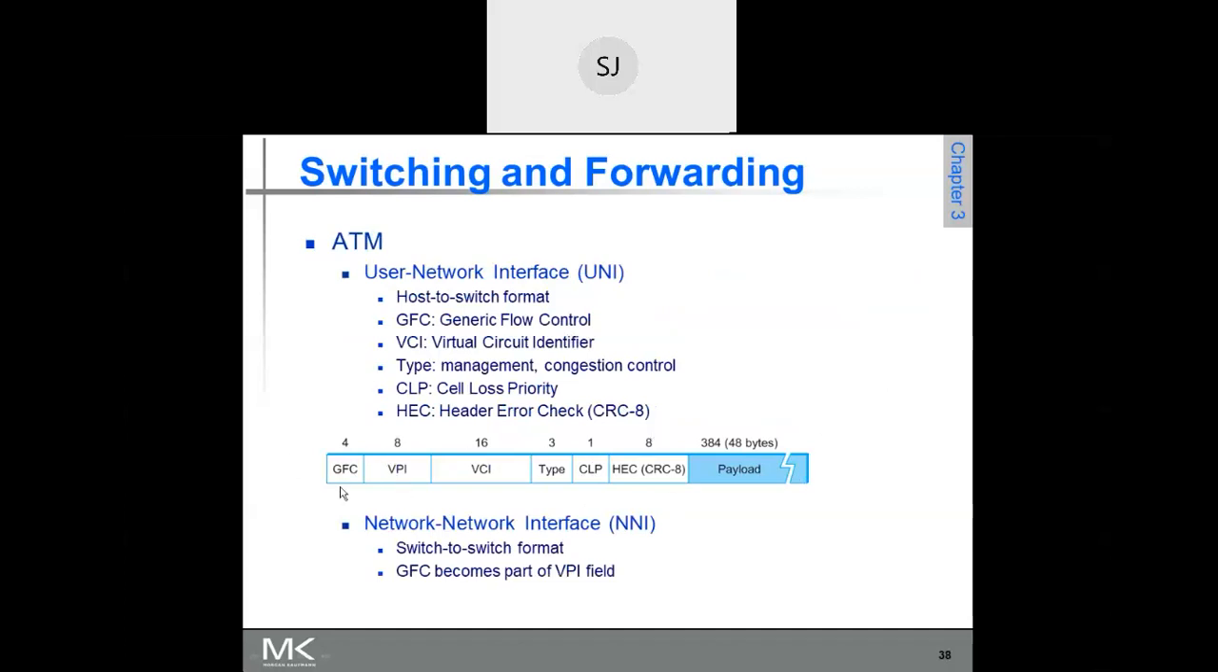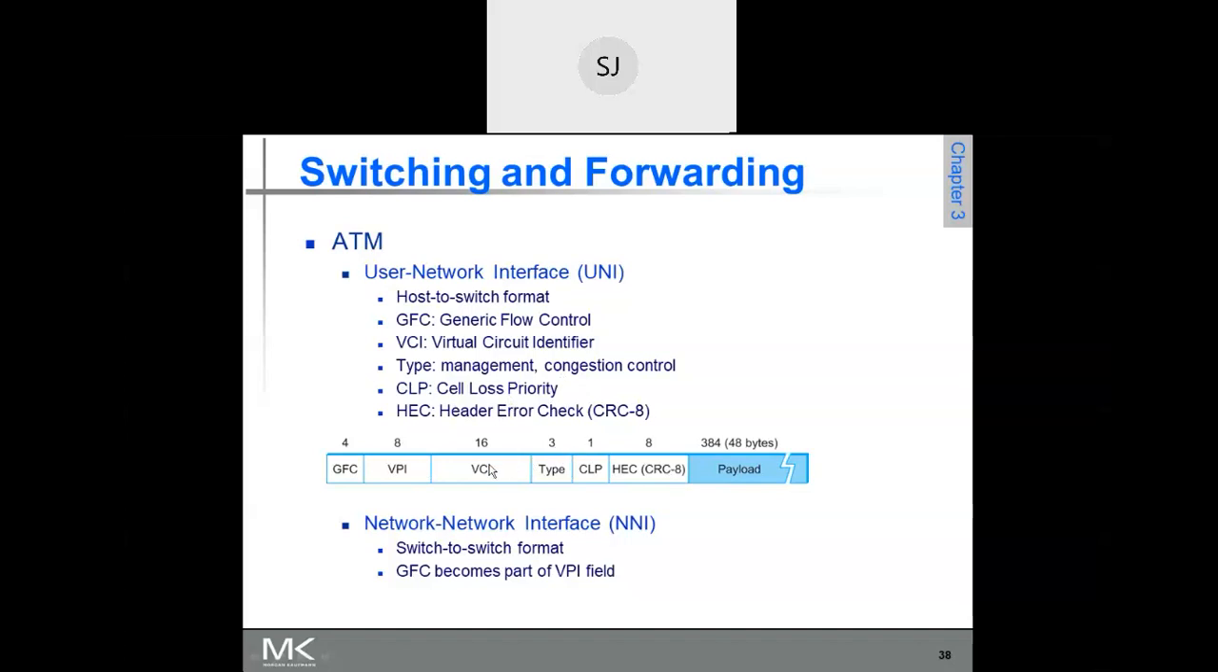This is the ATM packet format. As we have seen, this is 48 bytes of data, then the remaining 5 bytes are the header. 5 bytes means 40 bits, reserved for these header fields. This is for CRC, then CLP is cell loss priority, then type of packet.